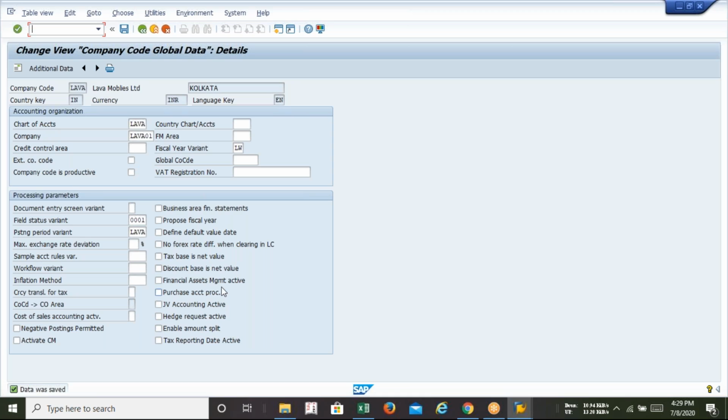That's why after every configuration in SAP FI, SAP CO, or SAP MM/SD, we need to assign it to our company code, so that the system will recognize which characters we are going to use for this company, and we can generate records and reports.